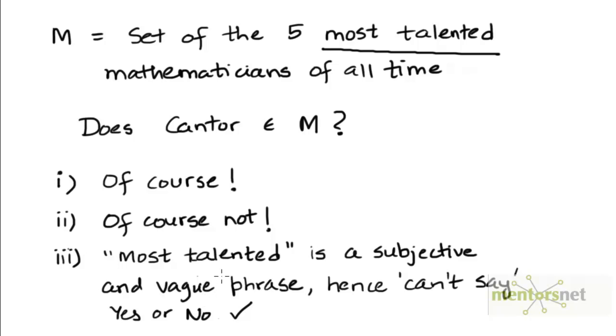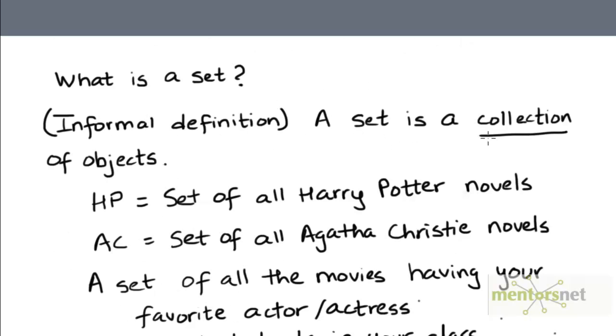So for that reason, let's change the definition of a set that we saw to make it more precise in ruling out such definitions. So we don't want M to be considered a set here because the definition is too vague. So let's go back to our definition. We said that a set is a collection of objects. So let's also add the phrase well-defined. A set is a well-defined collection of objects.